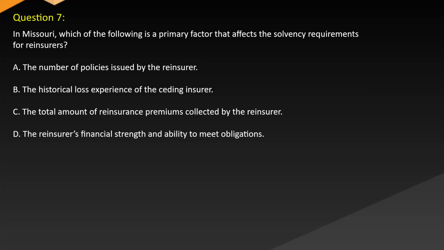Question 7. In Missouri, which of the following is a primary factor that affects the solvency requirements for reinsurers? A. The number of policies issued by the reinsurer. B. The historical loss experience of the ceding insurer. C. The total amount of reinsurance premiums collected by the reinsurer. D. The reinsurer's financial strength and ability to meet obligations.